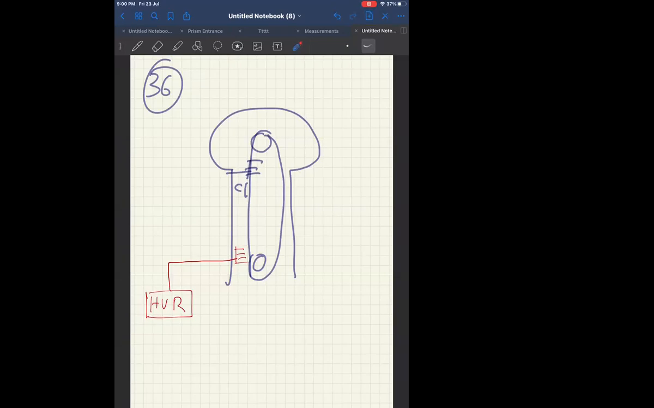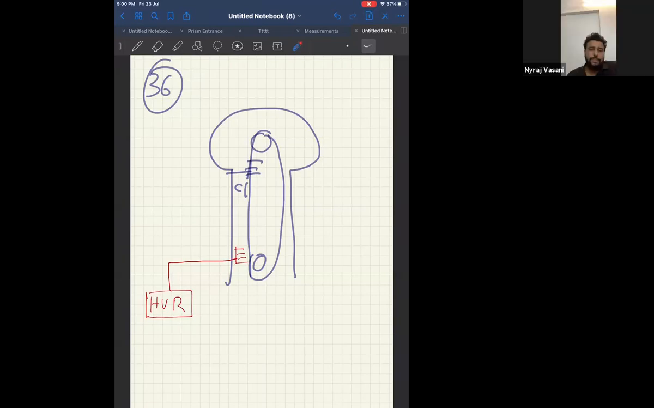In electrostatics 2, we will start with capacitance, which actually is a part of electrostatics itself. Very easy topic, capacitor and capacitance.